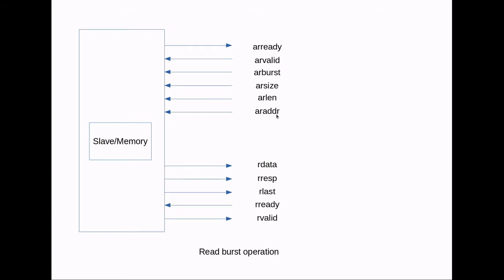We will discuss these things in this session, and here we will fetch the data. The signal name is R data, and this is R response. It will tell whether our communication is okay or not okay. After that, this is the R last signal. What is the meaning of this signal? When the slave sends the last transfer of a burst, at that time this signal should be high. It will tell that this is the final or last transfer of a particular burst operation. After that, this is R ready and R valid, both for the handshaking mechanism as we discussed earlier.